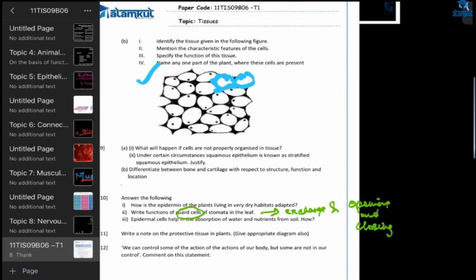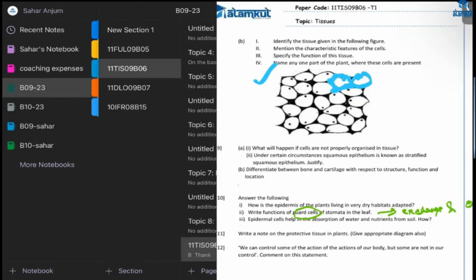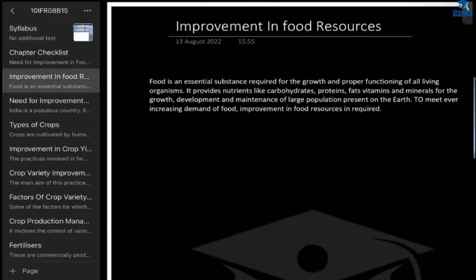Yeah, next chapter, I think we'll have our Improvement in Food Resources. Ma'am, is it Diversity in Living Organisms? No, Improvement in Food Resources. I thought we could complete this small chapter, and after that we'll start with the big one. It will take time, right?